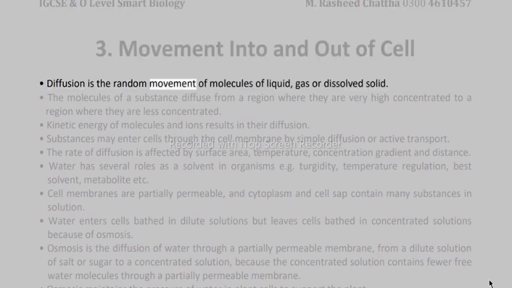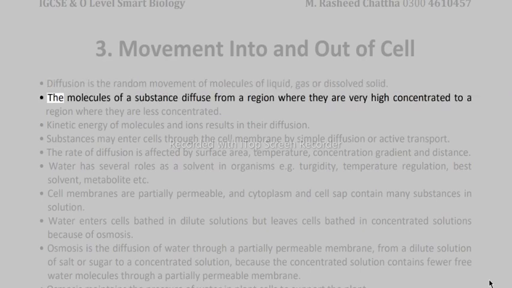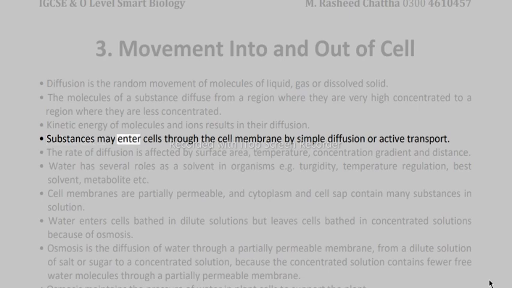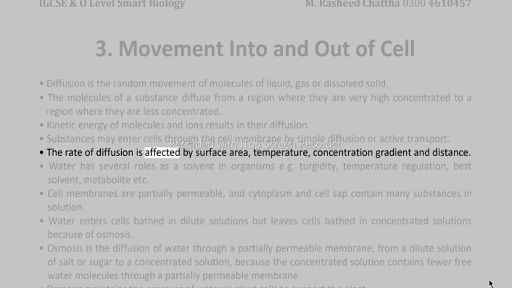Movement into and out of cells. Diffusion is the random movement of molecules of liquid, gas, or dissolved solid. The molecules of a substance diffuse from a region where they are highly concentrated to a region where they are less concentrated. Kinetic energy of molecules and ions results in their diffusion. Substances may enter cells through the cell membrane by simple diffusion or active transport. The rate of diffusion is affected by surface area, temperature, concentration gradient, and distance.